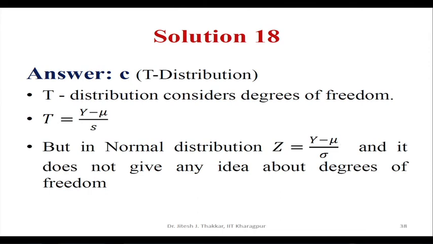The t distribution basically considers the degree of freedom, which can be expressed as y minus mu by s. In normal distribution, if you see, z is equal to y minus mu by sigma, and it does not give any idea about the degree of freedom. So, looking at the data available for this situation, the t distribution is the best suited one.